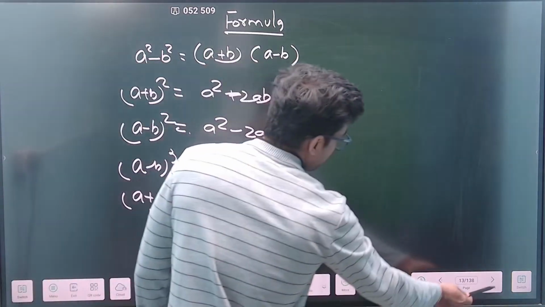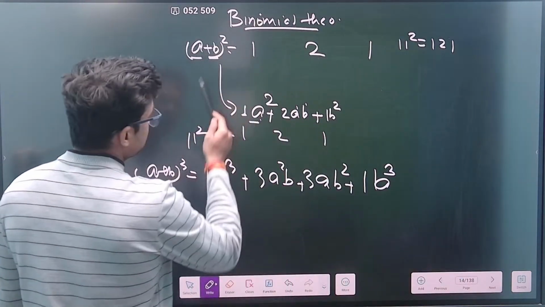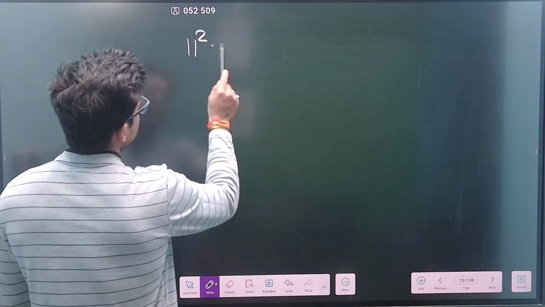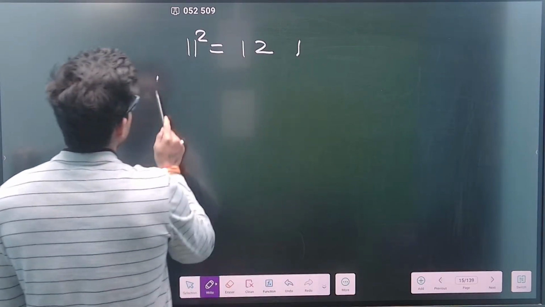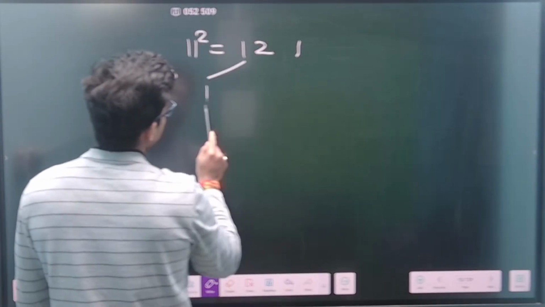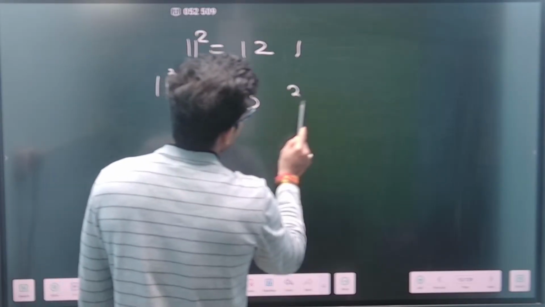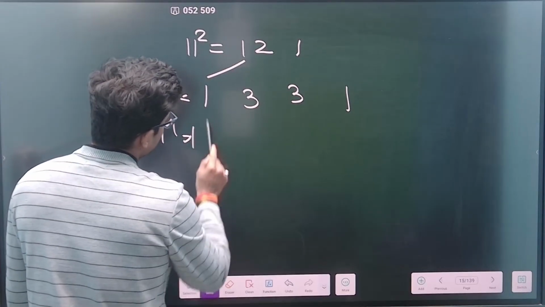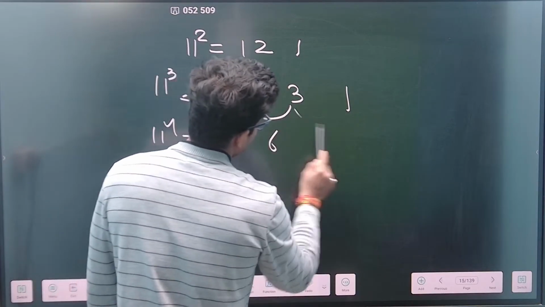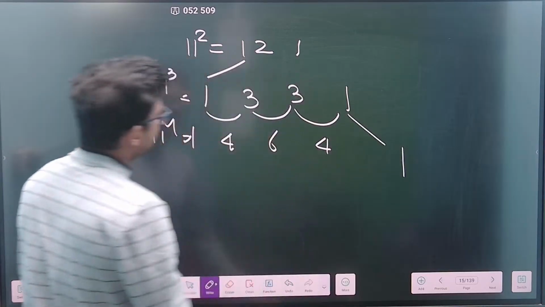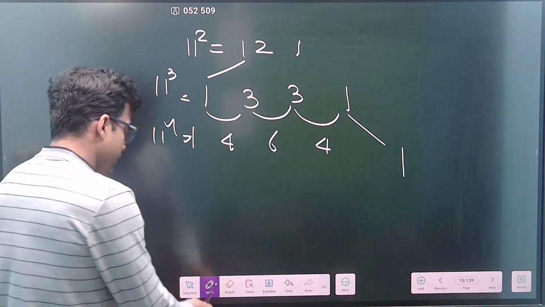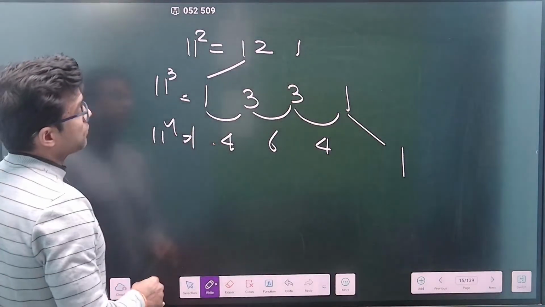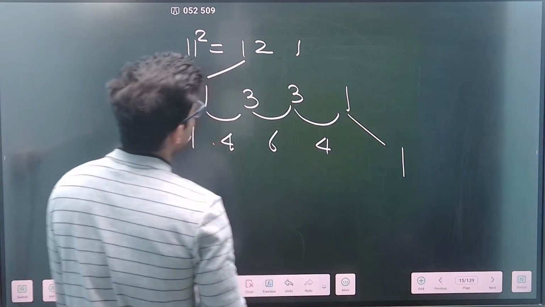Always remember, in this kind of expression there is a rule of 11. 11 square is 121. 11 cube is 1, 3, 3, 1. 11 to the power 4 is 1, 4, 6, 4 and 1. So this is always happening. Try to understand, this is basically a triangular series. Such series are also asked in the wrong number series.